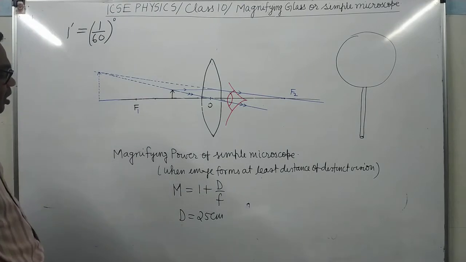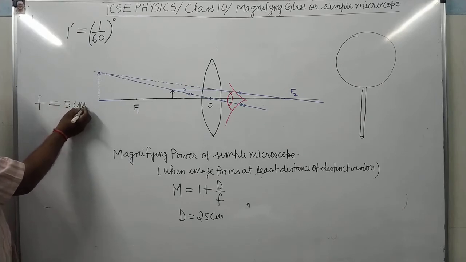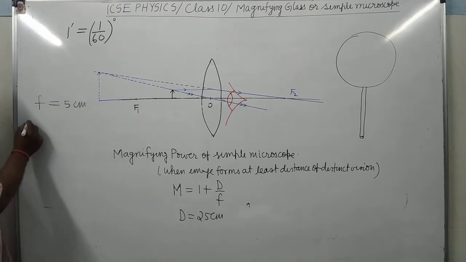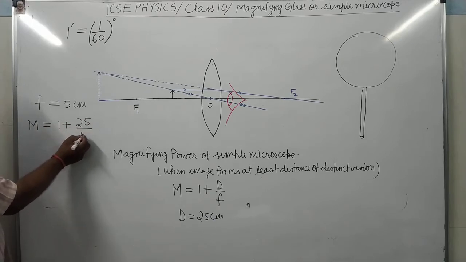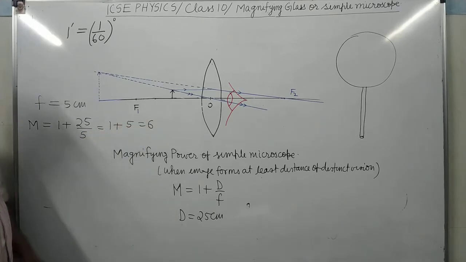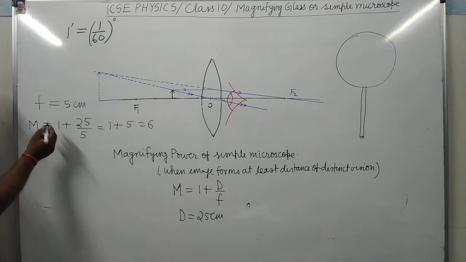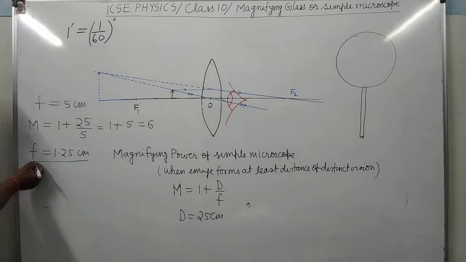Now see here. If suppose the lens is of 5 centimeter focal length, what is the magnifying power? M equals 1 plus D, that is 25, upon 5. That equals 1 plus 5, that is 6. Means if the object is 1 centimeter, the image will be 6 centimeter. Clear? Now if you use a lens whose focal length is only 1.25 centimeter, the smaller the focal length, the greater the magnifying power.